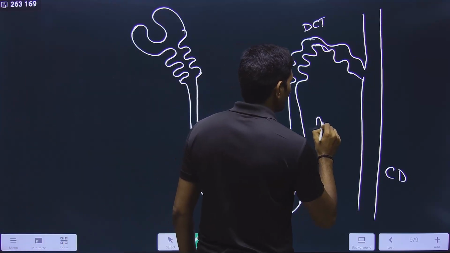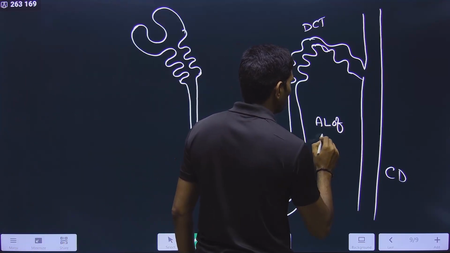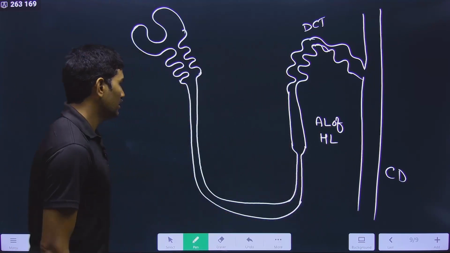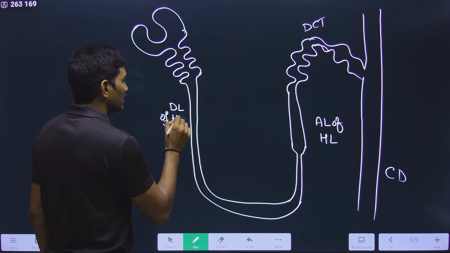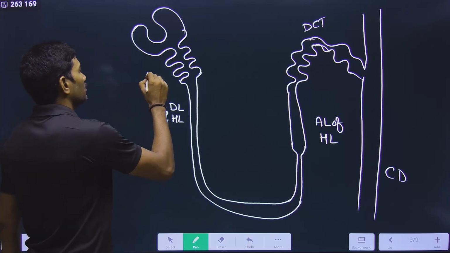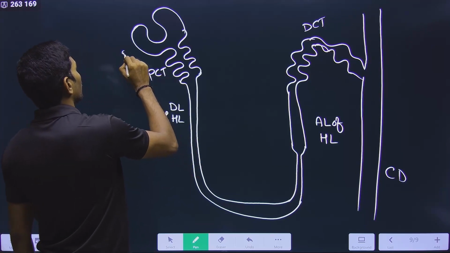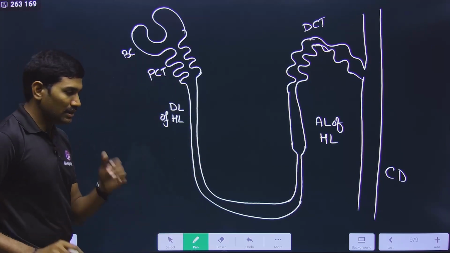This is the ascending limb of Henle loop. Okay, this is the descending limb of Henle loop. Clear? This is the proximal convoluted tubule. This is the Bowman's capsule. Clear? Next one.